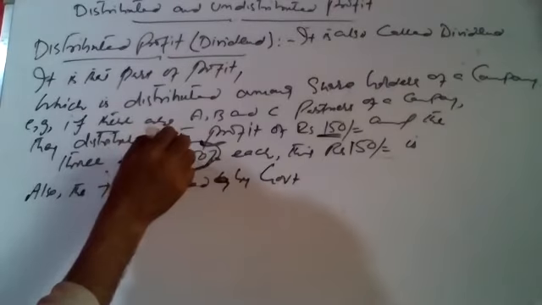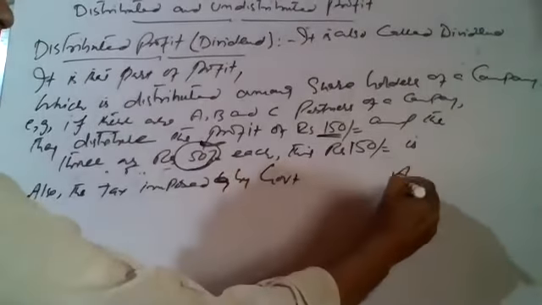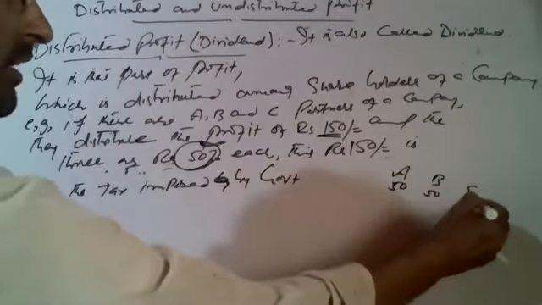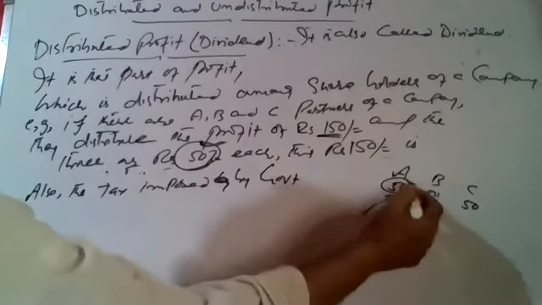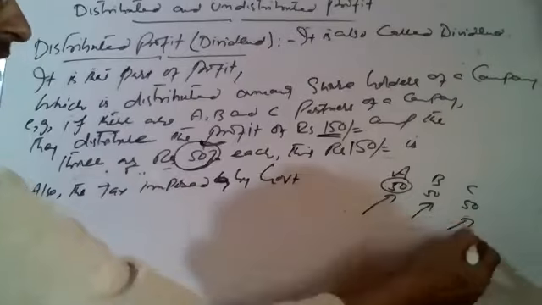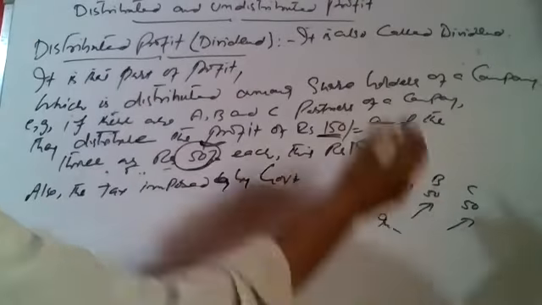सो ए ने भी 50 कमाए, A get 50 rupees, B get 50 rupees, C get 50 rupees. If government imposes tax on A's 50 rupees, on B's 50 rupees, and on C's 50 rupees, it is called personal income tax.